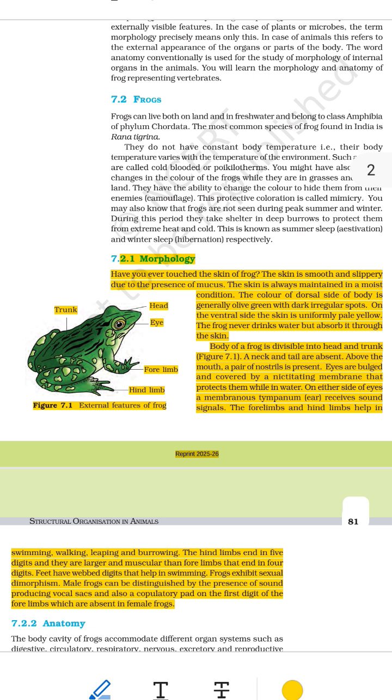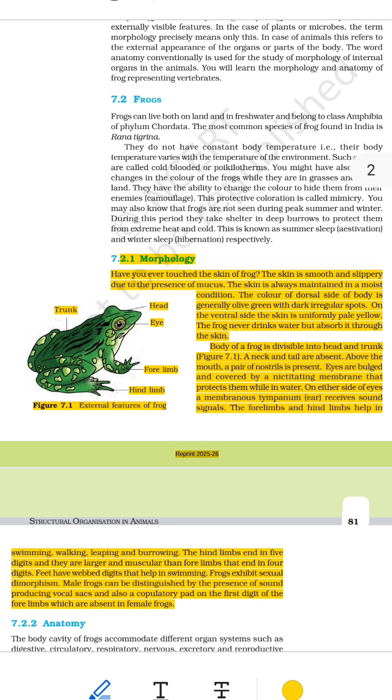3. Colour of the body. The dorsal side, the top of the body, is usually olive green with dark, irregular spots. This helps the frog hide in grass or leafy areas, called camouflage. The ventral side, the underside or belly, is pale yellow, smooth and plain. This side usually faces the ground or water.